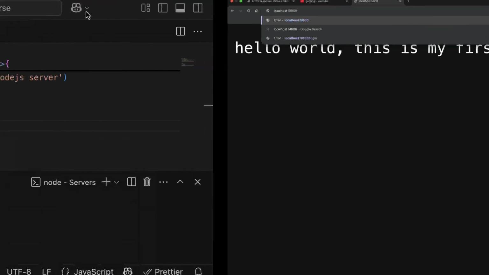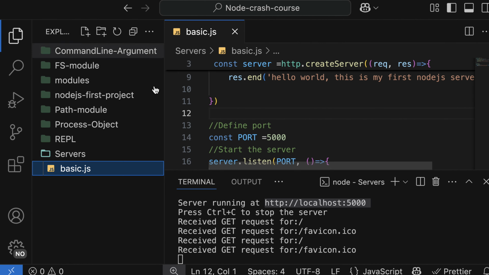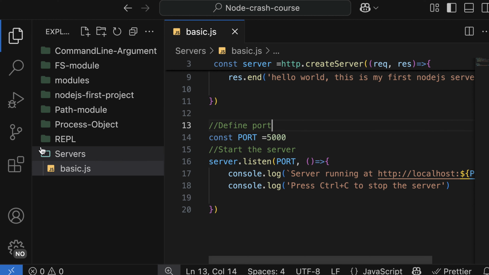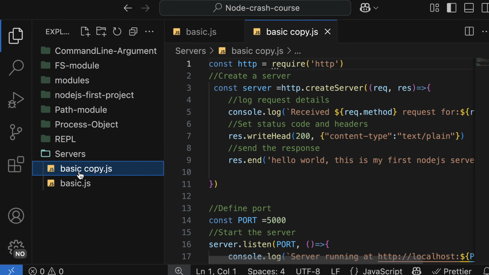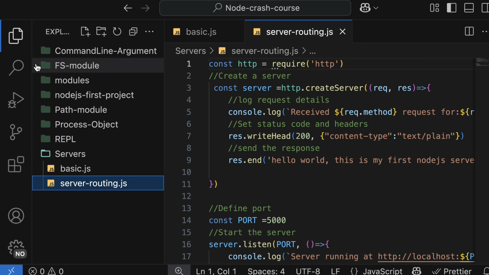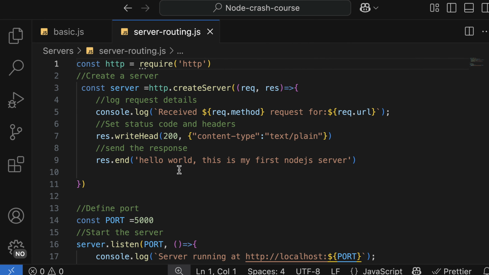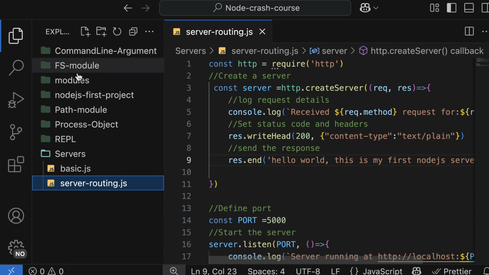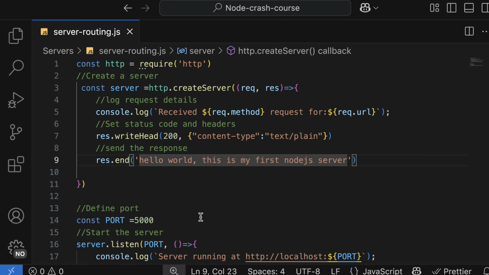So let's get back to Visual Studio Code. I'm going to copy this instead and then rename this one to server routing or server-routing. We are going to build upon what we have already implemented. So I'm going to close this one and let me run this file instead as server routing.